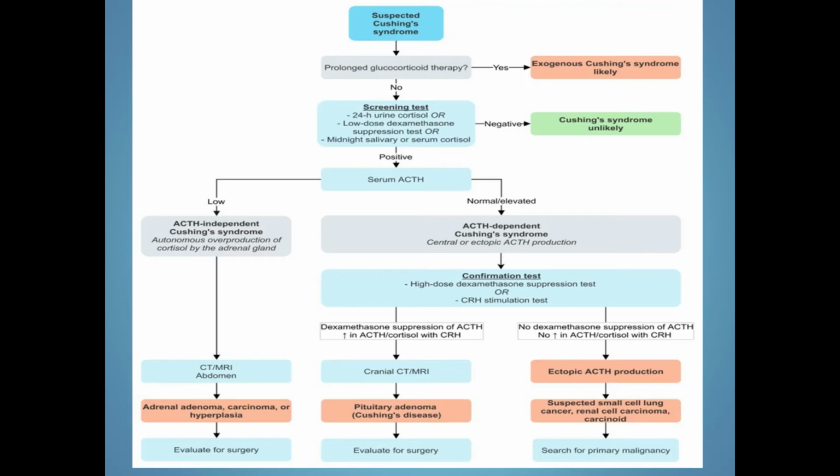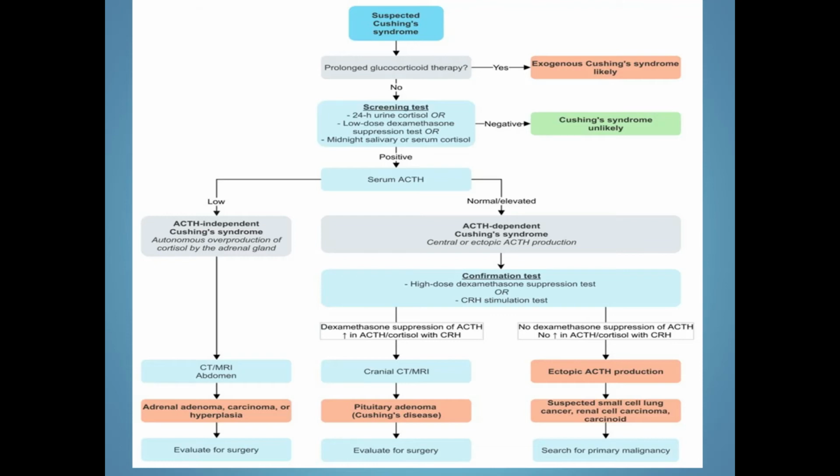If there is suppression of ACTH with dexamethasone, or an increase in ACTH and cortisol with CRH, then we go for a cranial CT or MRI, which will suggest a pituitary adenoma that leads to Cushing's disease. Then we evaluate the patient for surgery.